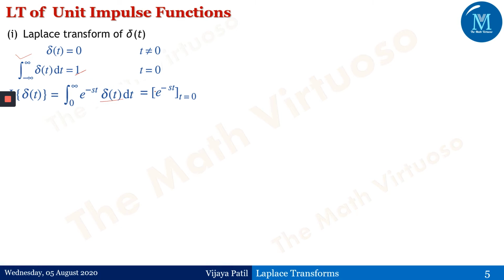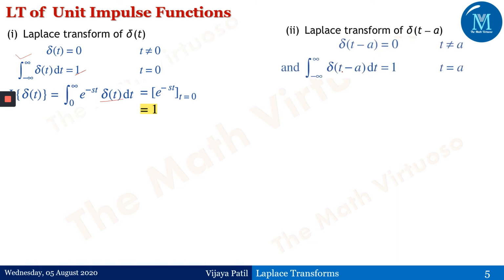So this function is equal to 1, because it is the integral from 0 to infinity of e to the power minus st delta t dt, and if I put t equals 0 in e to the power minus st, I get 1. Similarly, consider the Laplace transform of delta of t minus a. This is the definition of the delta of t minus a function, and we apply the Laplace transform: the integral from 0 to infinity of e to the power minus st delta of t minus a dt.